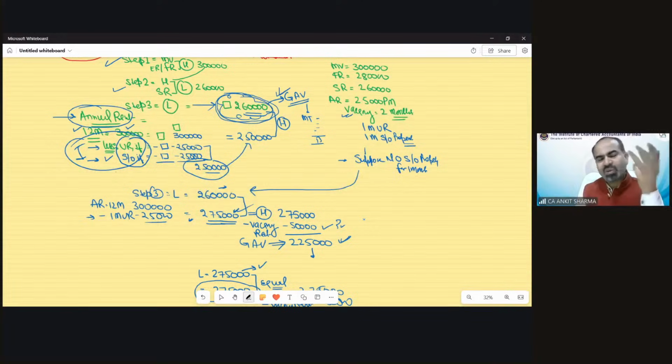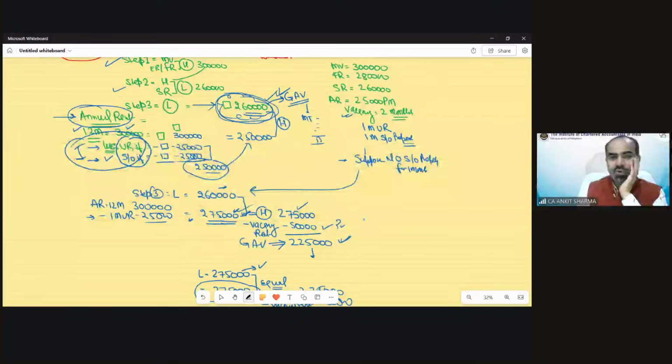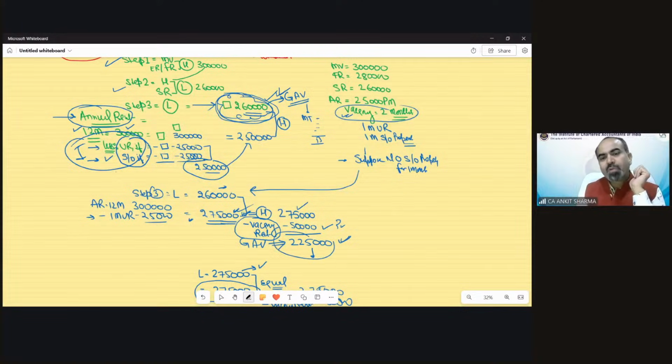There could be only 3 cases, and I've explained all 3 cases. This is higher, this is GAV. If this is higher, then from this value, you can reduce your vacancy time period rent. In the example, vacancy was for 2 months, so we reduce 2 months. Suppose vacancy has been given 4 months, so we will reduce 4 months rent, 1 lakh out of this value. That would be my GAV.